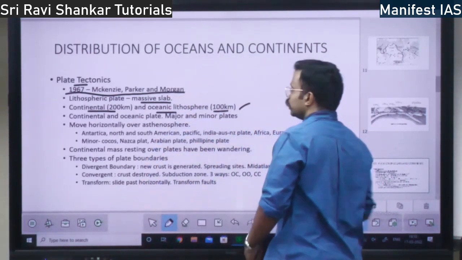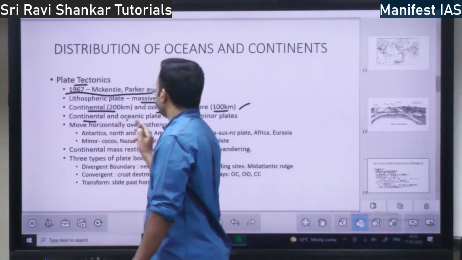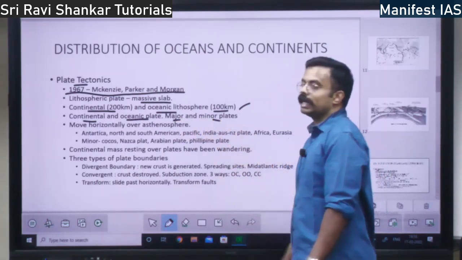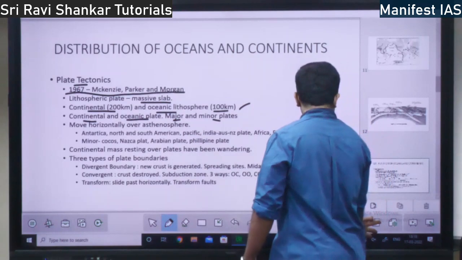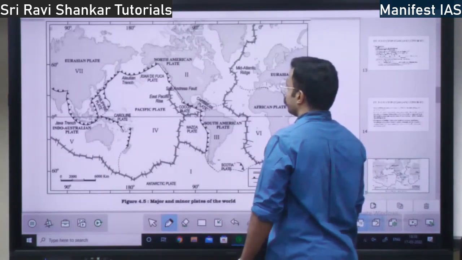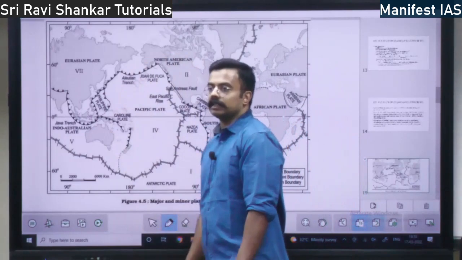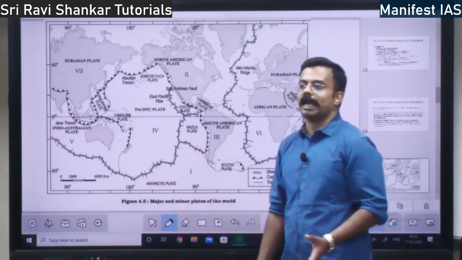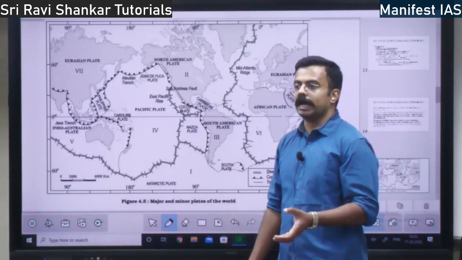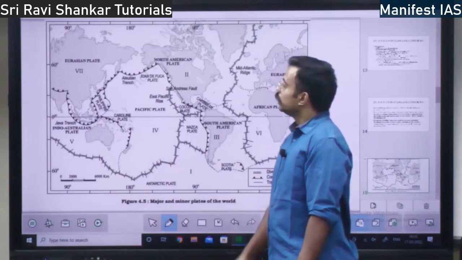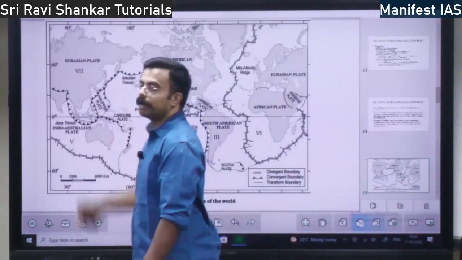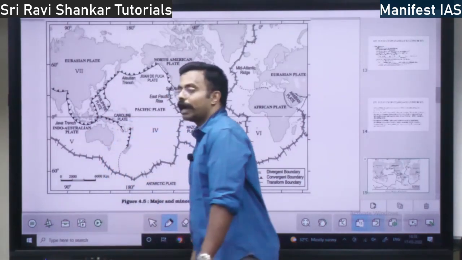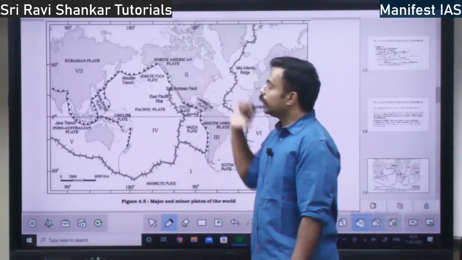Right? I'll show you the plates. There is continental plate and oceanic plate. And also, there are major plates and minor plates. So, what is continental plate? What is oceanic plate? What is major plate? See, this is the entire earth. So, North American plate. See, this entire North America is one plate. It is sitting on one lithospheric plate. So, this is a major plate. Even Europe and Asia is one plate, right? Eurasian plate is there. These are major plates or continental plates.